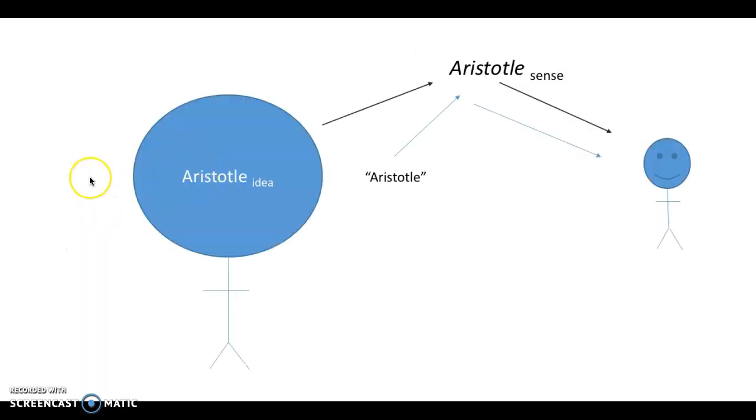So we can try to illustrate that with the following. So let's say that I have an idea or a concept of Aristotle in my mind, right? And then I utter Aristotle. Well, the sense of Aristotle is going to be this abstract, mind-independent thing, but it is my concept that is going to determine which sense is going to be associated with the term Aristotle. And again, it is in virtue of the sense that is associated with the name Aristotle that the person Aristotle will be picked out.